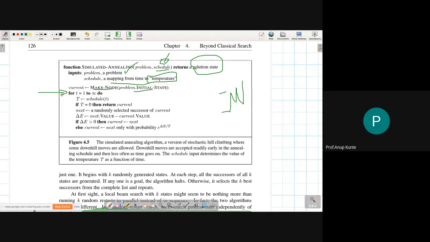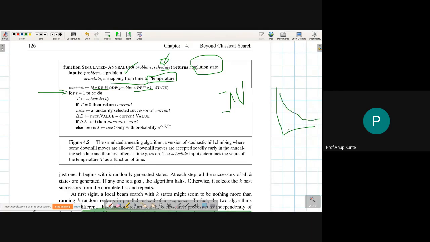So I'm taking the first value from the schedule, then the second value from the schedule, the third value from the schedule, and the schedule is infinite. Okay, तो schedule क्या है? Schedule actually एक function रहेगा जो exponentially decaying function रहेगा, something of this sort.